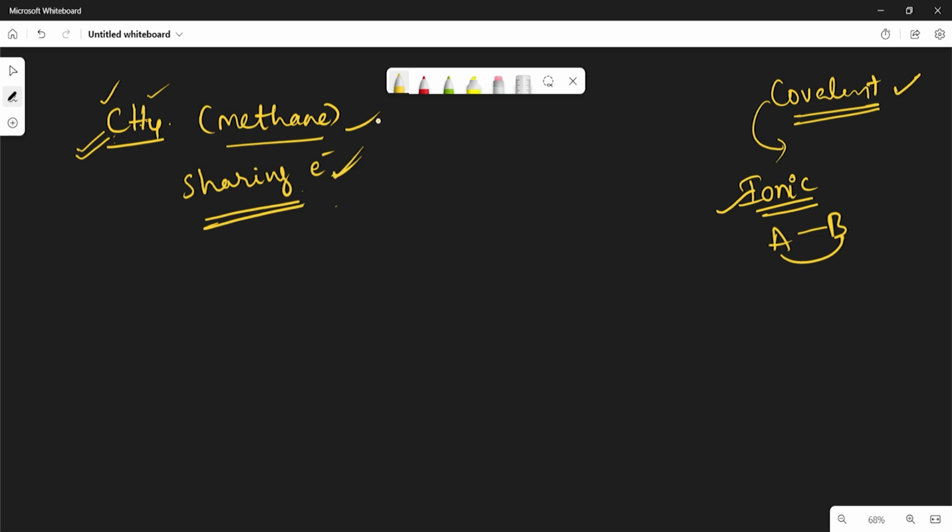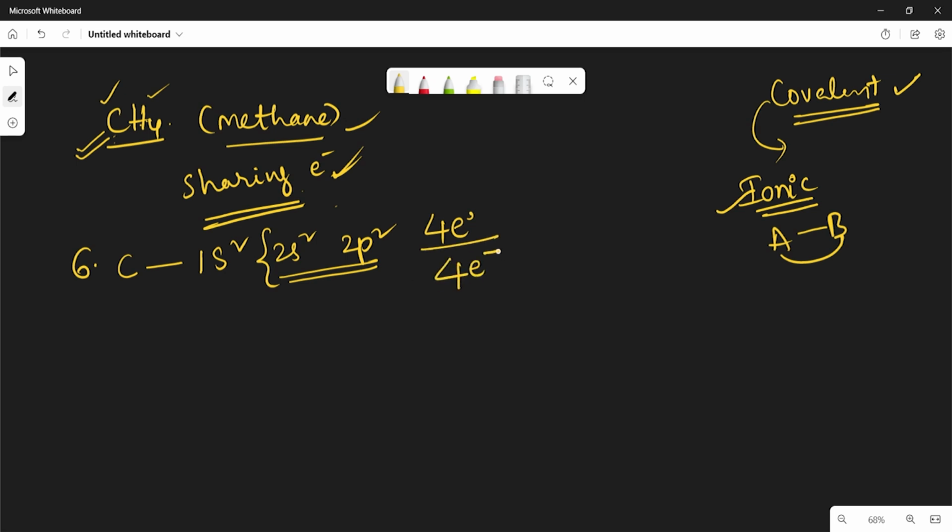How it takes place, let us see. We know carbon having atomic number 6, configuration 1s2, 2s2, 2p2, right? So in the outermost shell it contains only 4 electrons. To get the octet configuration it requires 4 more electrons. We know it very well. Now let us take hydrogen atom.